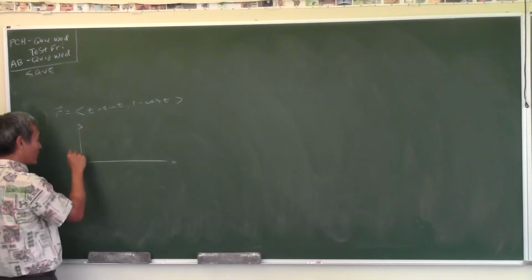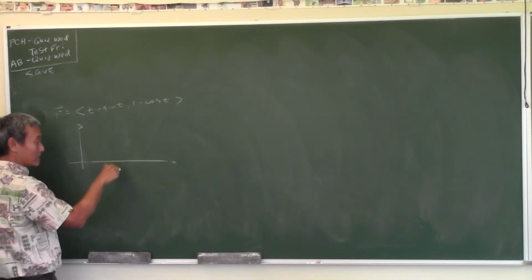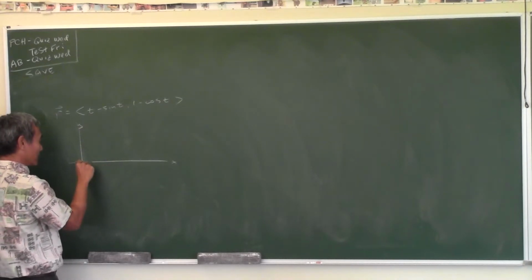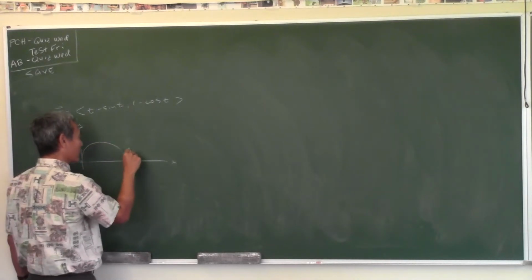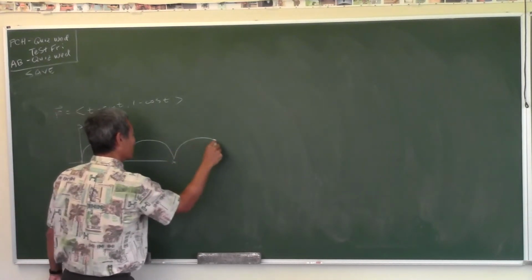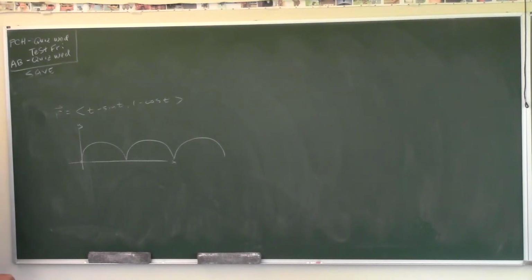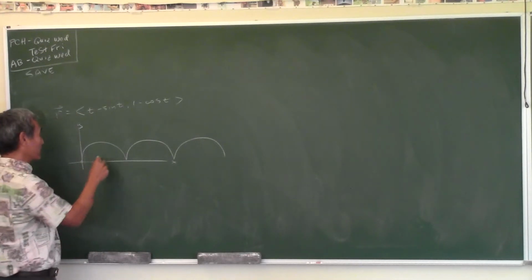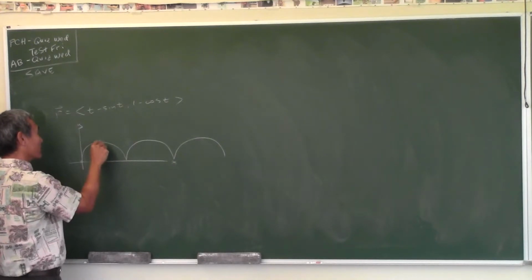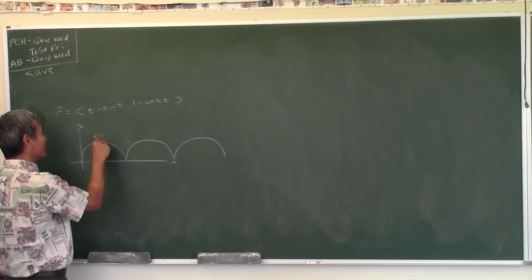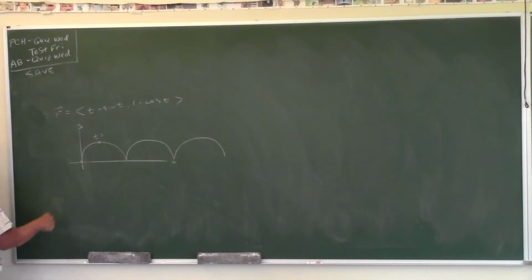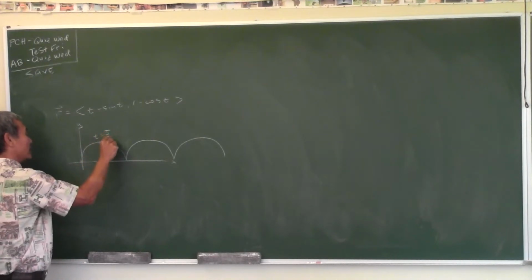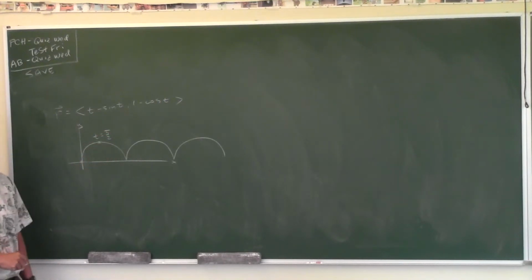If you have a circle and you roll it without slipping on a flat surface, the path traced out by a point on the circle is a cycloid like that. So what point do we want to compute the curvature? Let's do it right there at the top. What is the value of t right at the top? Pi over 2. Okay, so at t equals pi over 2, let us compute the curvature.